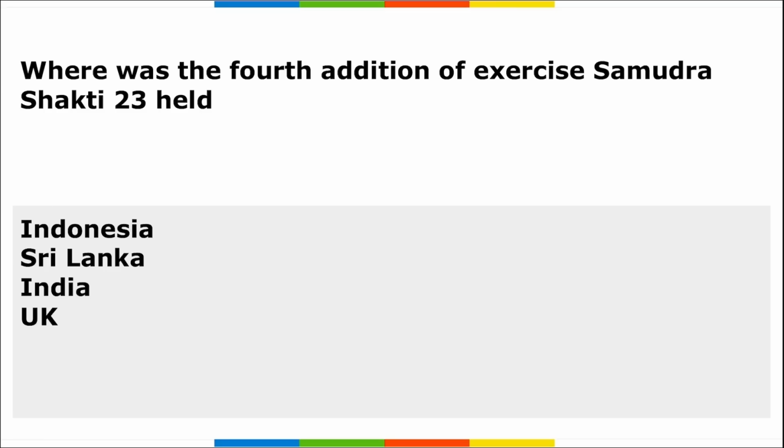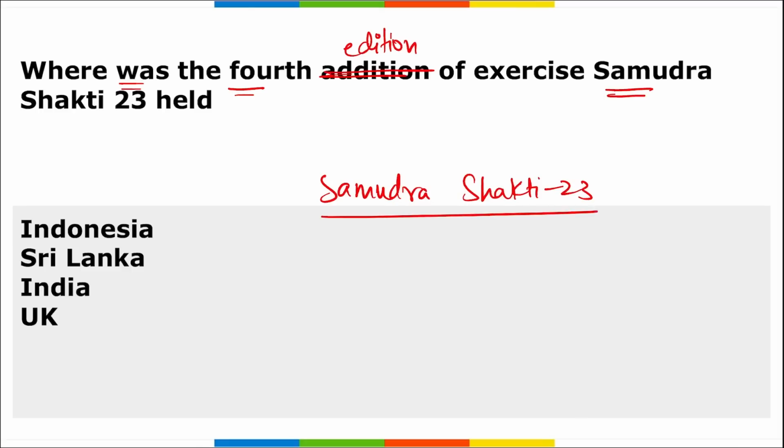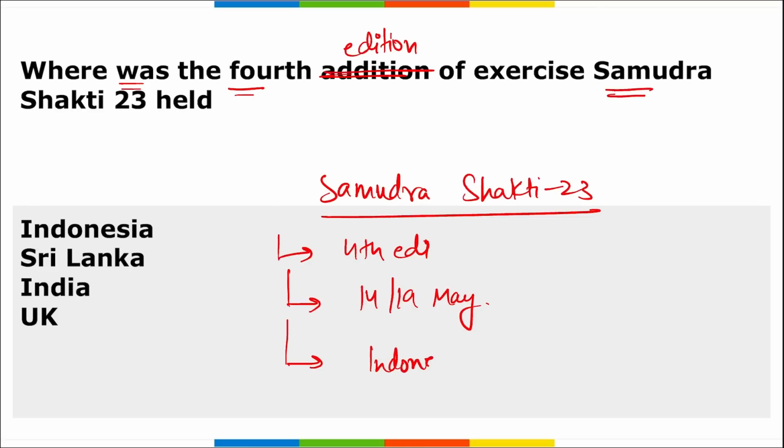Next, where was the fourth edition of the exercise Samudra Shakti 2023 held? So we are talking about Samudra Shakti 23. First of all, remember this was the fourth edition of this exercise. This was held from 14th to 19th of May. Question asked here is, where was this exercise held? Location. So location is Indonesia. Correct, it was held in Indonesia.